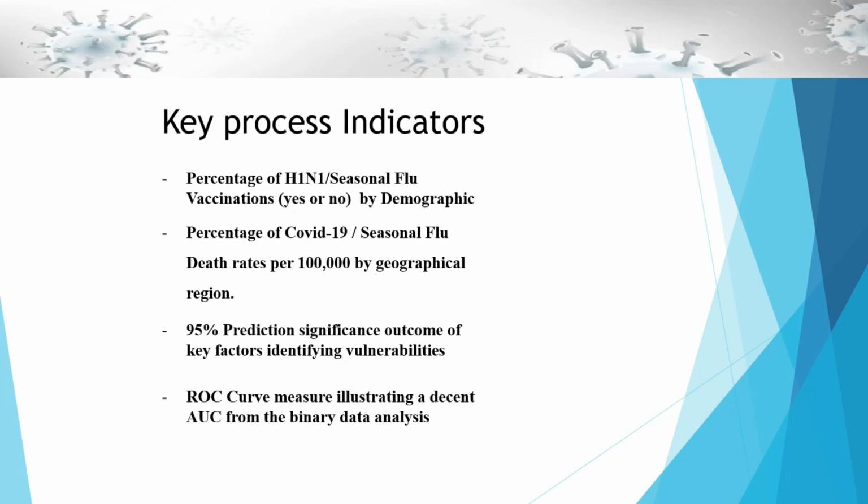So my key performance indicators here, of course, are the percentage of the H1N1 seasonal flu vaccinations, either yes or no. Percentage of the COVID-19 seasonal flu death rates per 100,000 by geographical region. Again, I want to emphasize that most important factor, geographical or demographic highlight. And then when I get my models built, a 95% prediction of significant outcomes by key factors, identifying those vulnerabilities. And then our curves, a ROC curve measure illustrating a decent area underneath the curve from my binary data analysis.